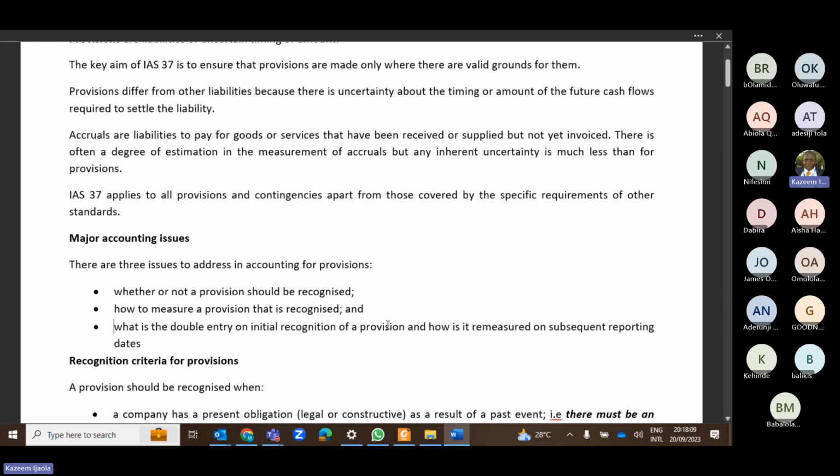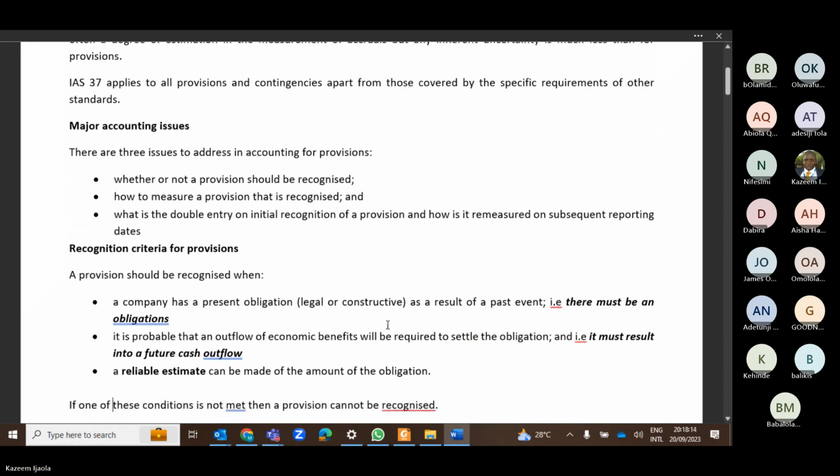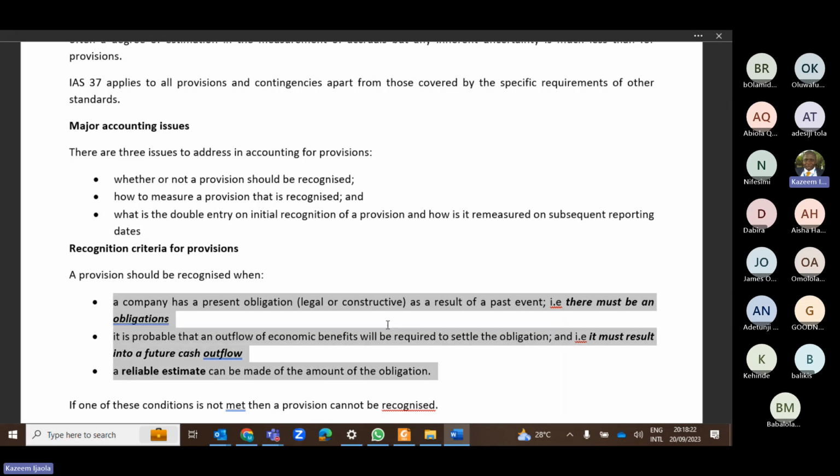So let's discuss the first one, whether or not to recognize the provision. That will take us to what is known as the recognition criteria. So ladies and gentlemen, before you can recognize provisions, these 3 conditions must be met. The first one is that a company has a present obligation as a result of past events.